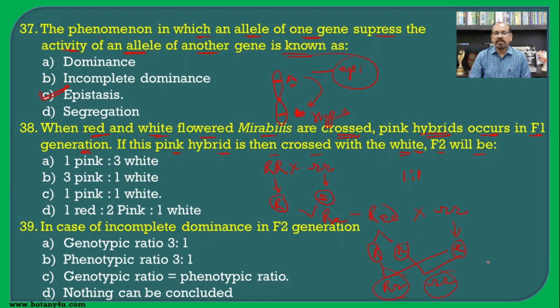In this way the ratio obtained is 1:1, one pink and one white, and hence it is the correct answer. In incomplete dominance in the F2 generation, as we saw last time, the genotypic ratio and phenotypic ratio are both the same, so the genotypic ratio is equal to the phenotypic ratio. Hence it is the correct answer for this question.